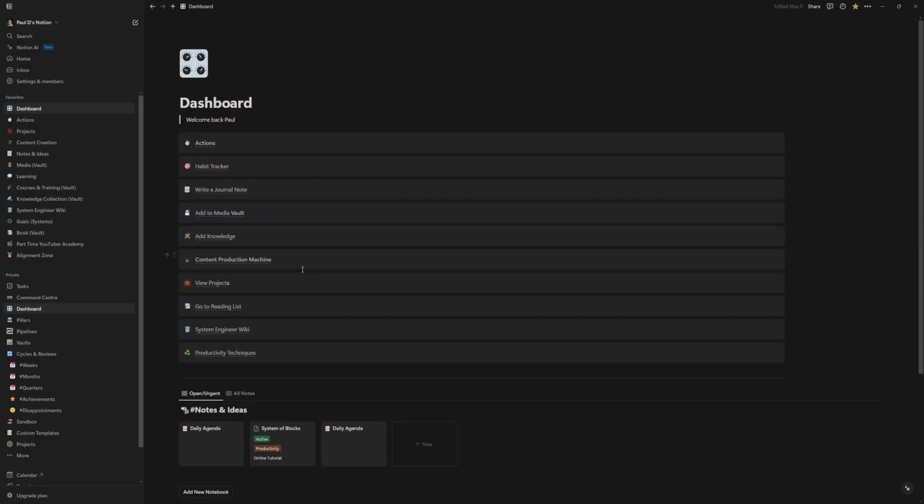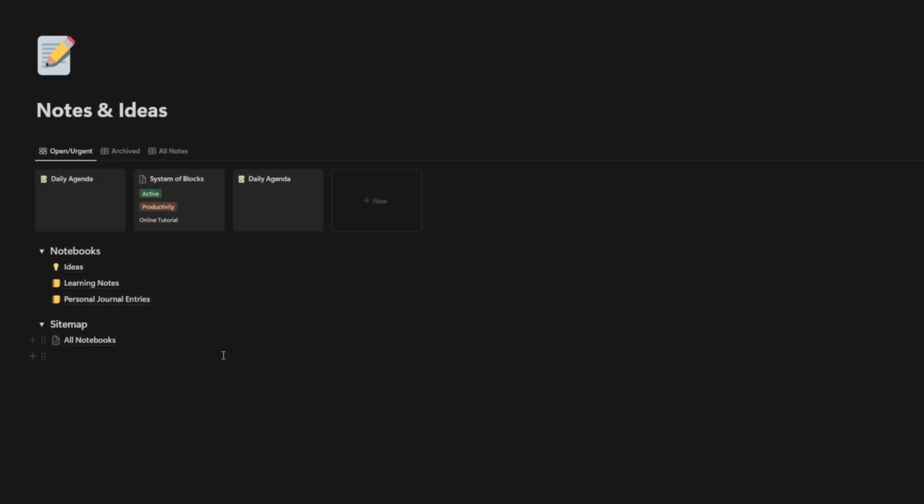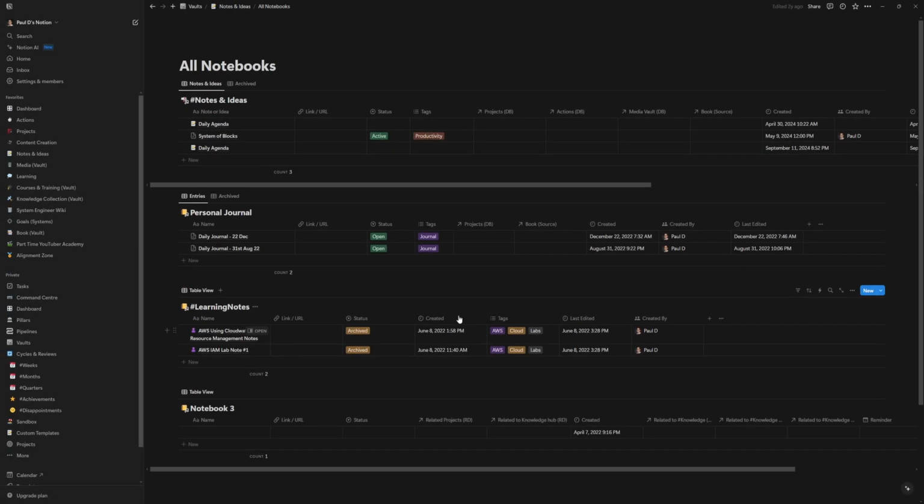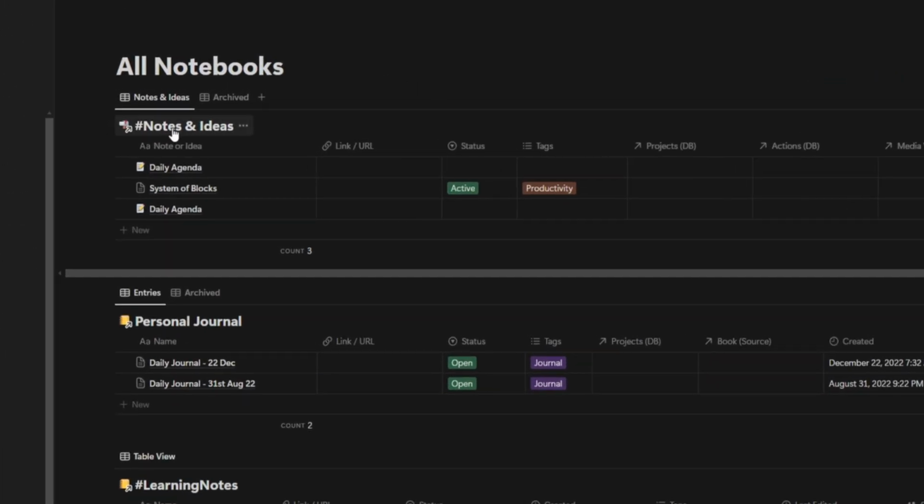So back on the dashboard, I'll jump into the write a journal note. And I used to take my notes as daily agendas, ideas, learning notes, or personal journal entries. And then they all used to go into the old notebooks databases. And I had a section for each. So I could quickly just jump in here and grab out any notes or journal entries from Notion.